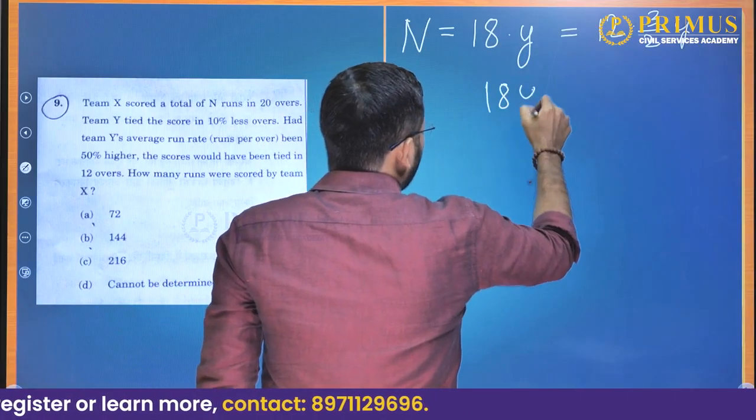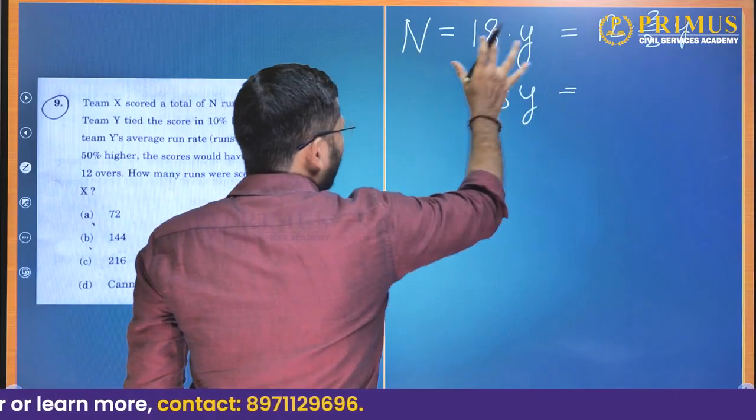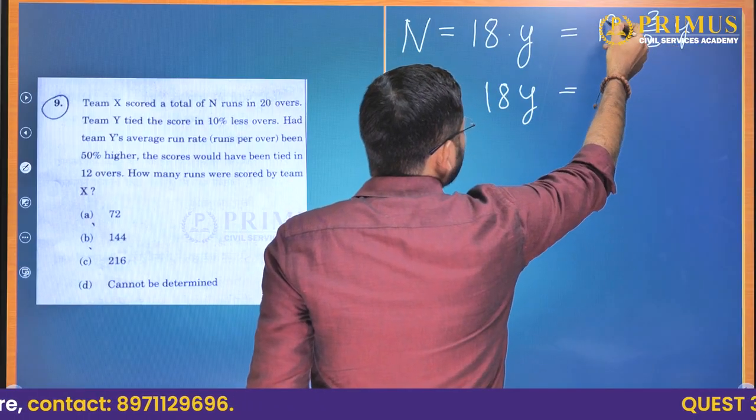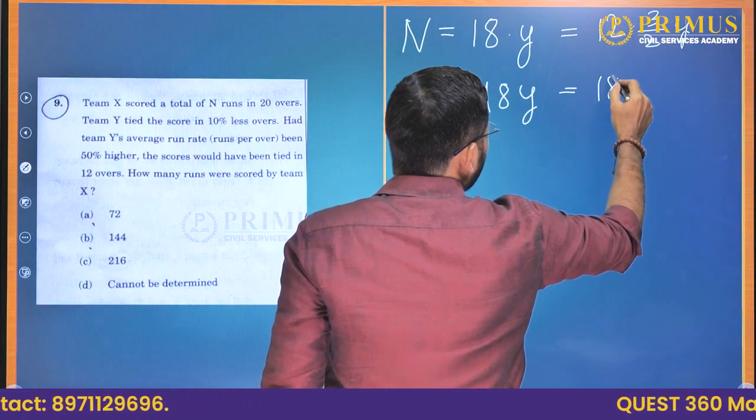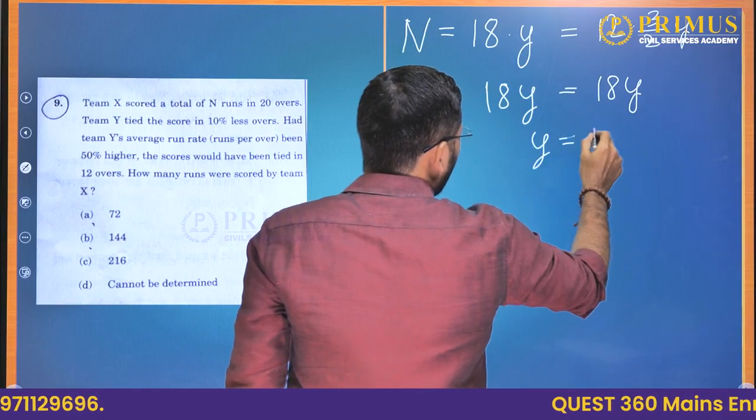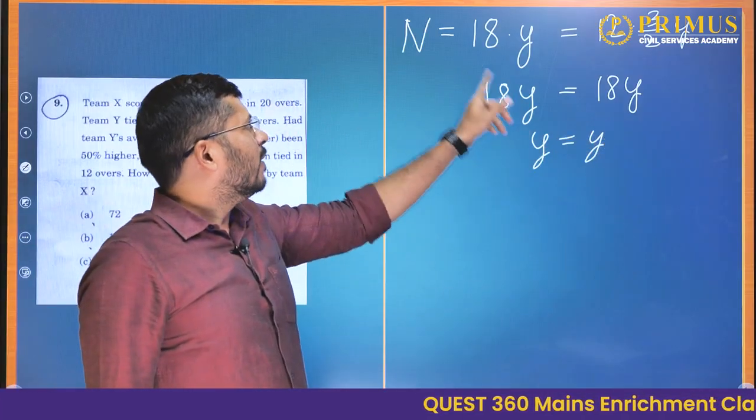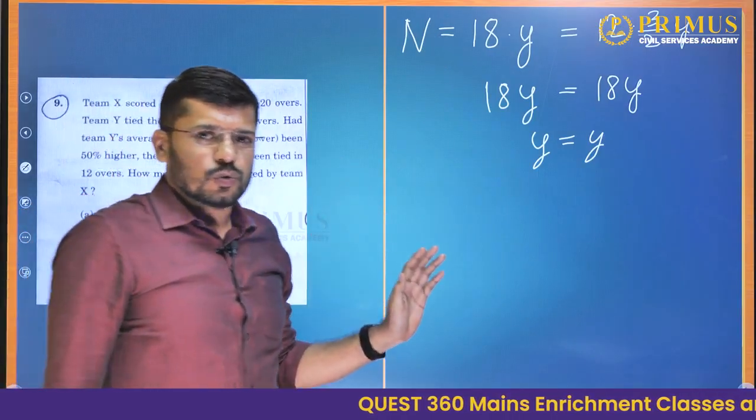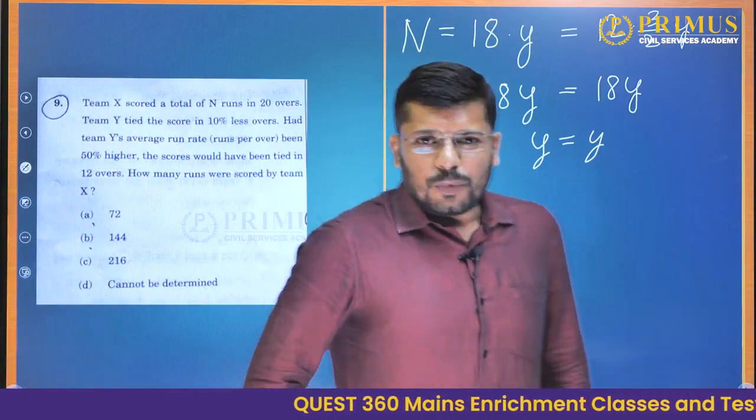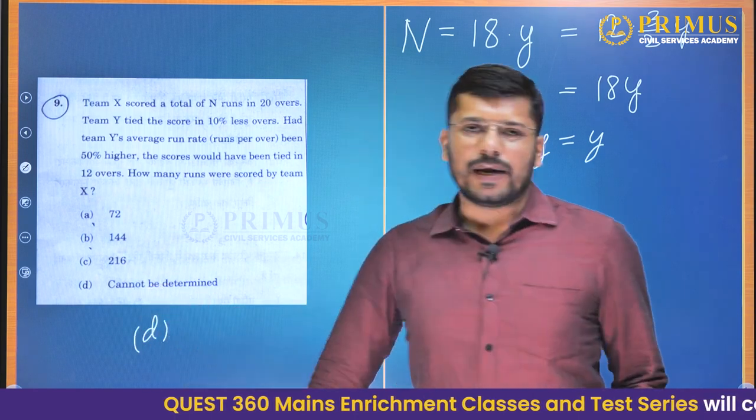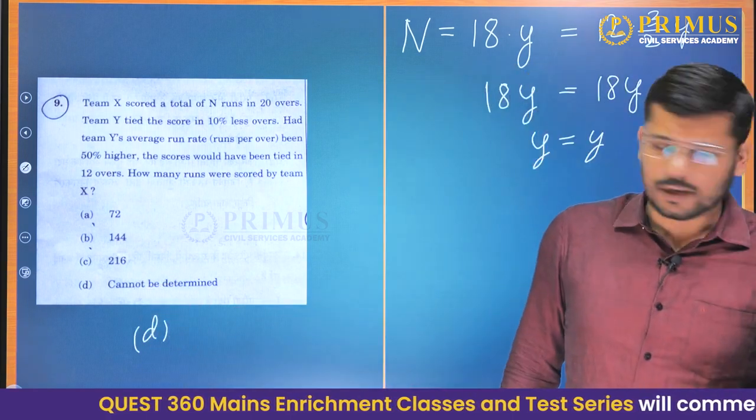Now 18Y, let us concentrate on this equation. 2 sixes are 12 and 6 into 3 is 18Y. So 18Y is equal to 18Y, that is Y is equal to Y. So we cannot find the value of Y. When we cannot find the value of Y, we cannot find the value of n also. So this question cannot be answered. So the answer to this question is option D, cannot be determined. Okay, we'll go further now.